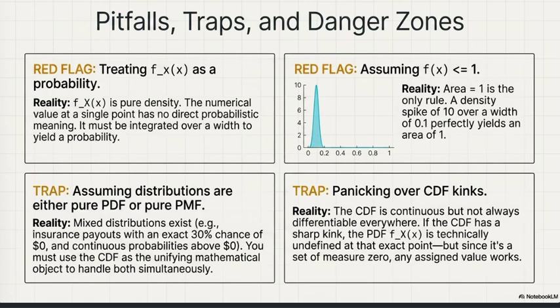Okay. Next is that mixed distributions exist. A random variable can be partially discrete and partially continuous. Take the example of an insurance payout. It's exactly zero with probability 0.3. Otherwise, it's continuous from zero to infinity. So it's neither a pure PMF nor a pure PDF. You need the CDF, as it is the only common thing between PMF and PDF. This is where measure theory earns its keep.